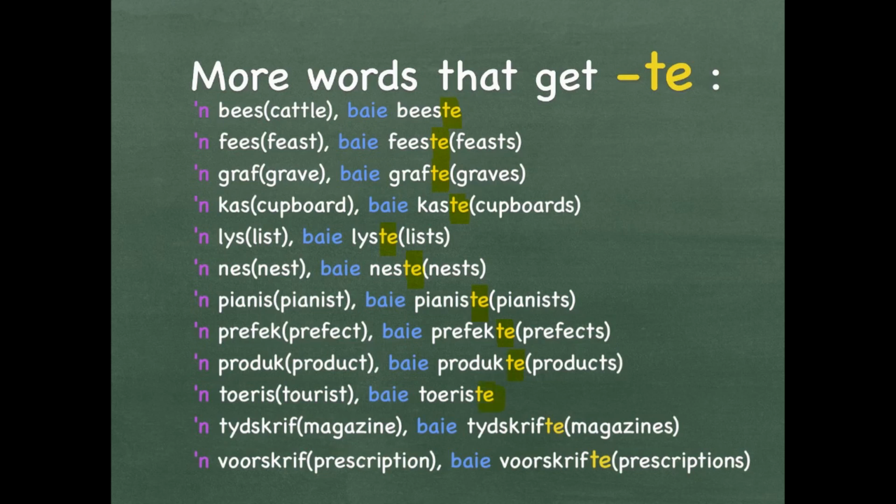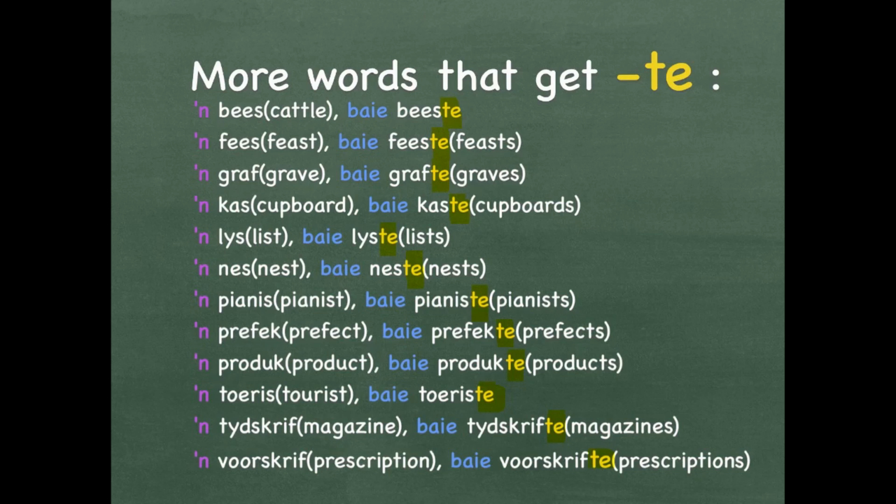A tydskrif is a magazine. Baie tydskrifte is more than one magazine, magazines. A voorskrif is a prescription. Baie voorskrifte is more than one prescription, gives you prescriptions.